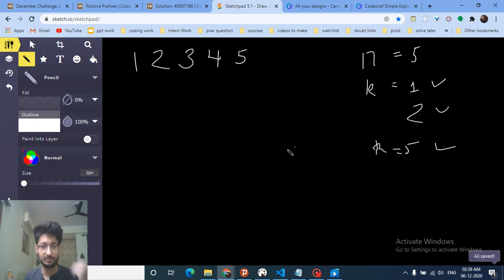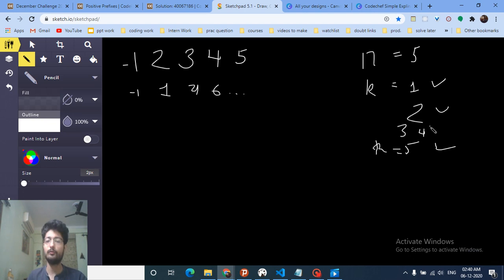So 3 and 4 are left. For 4, I observed that what I can do here is, if I want all of the prefixes to be positive except one, I'll make the first prefix negative and all of the others positive. As you can see, the first prefix is negative, the next prefix is 1, the next is 4, and then 6, and so on. So this is also positive. So for 4 we found a pattern, but for 3 there is no pattern.